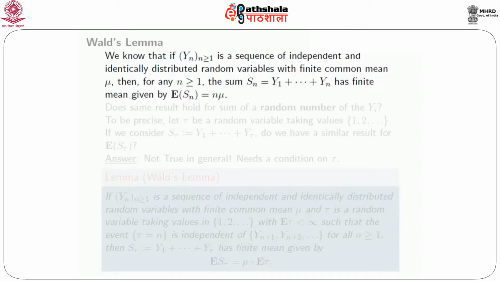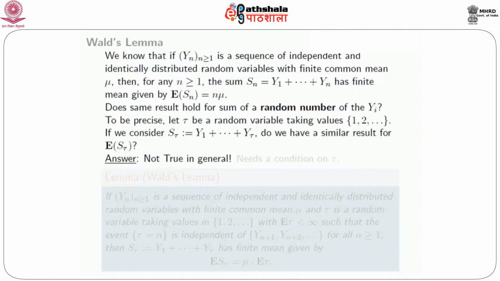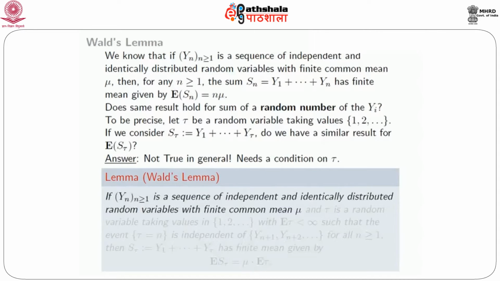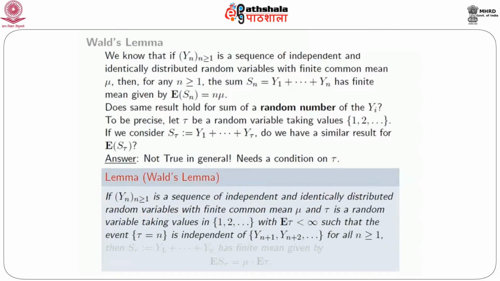The question is, does the same result hold for a sum of a random number of the Y's? In S_n, we are adding n many Y's, a fixed number. But if we added a random number of the Y_i, is it true? So what do we mean by that? Let's be precise. Suppose tau is a random variable taking values in 1, 2, 3, etc. So it takes positive integer values, but it's random, it's not fixed. And suppose we now consider what can be called S_tau, which is Y_1 plus Y_2 plus etc.